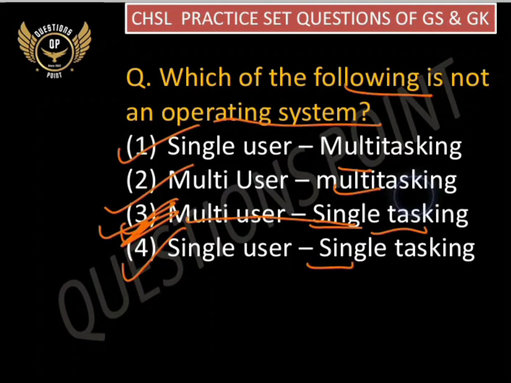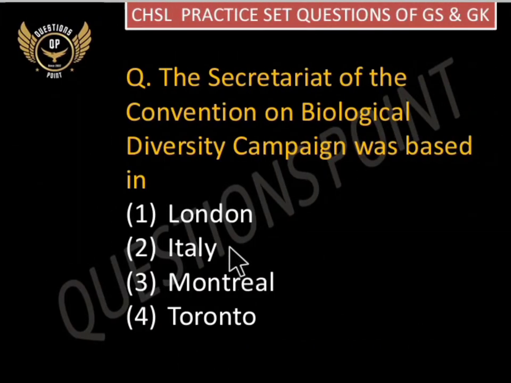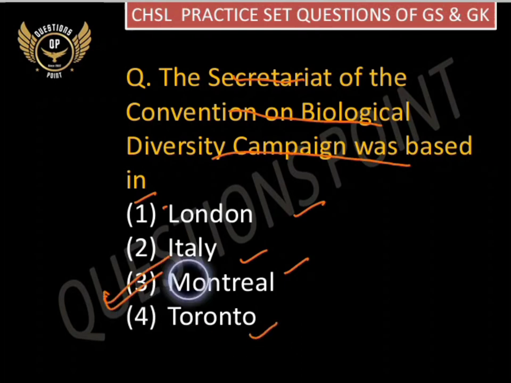Next question. Wilting of plants occurs due to excessive absorption, transpiration, respiration or guttation? So the correct answer will be transpiration. Next question. The Secretariat of the Convention on Biological Diversity is based in London, Italy, Montreal or Toronto? So it is based in Montreal.